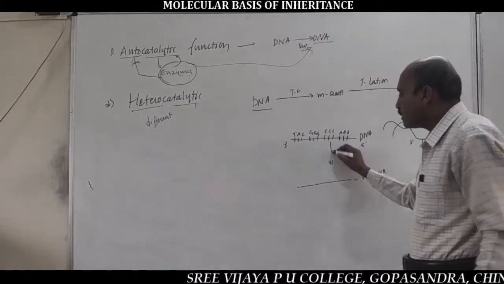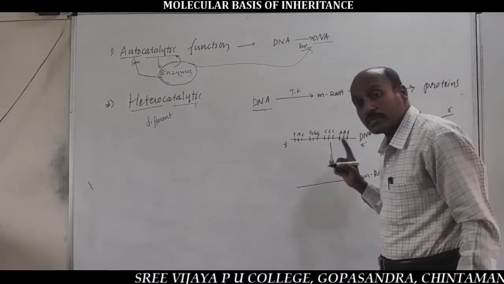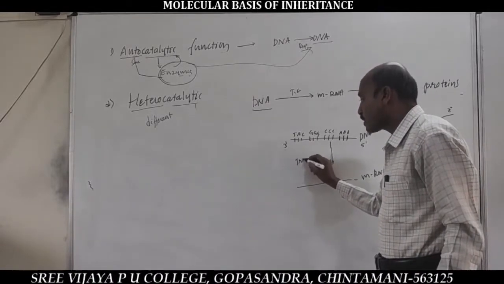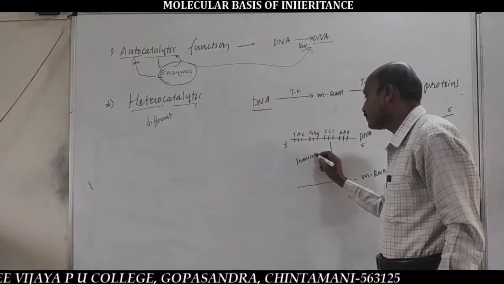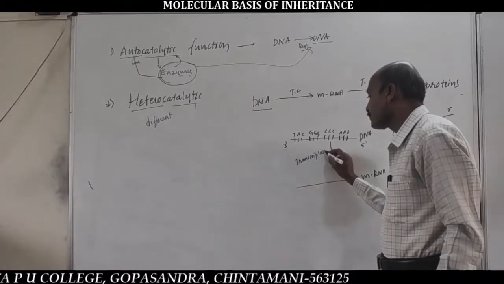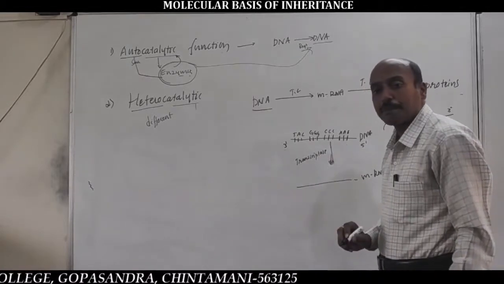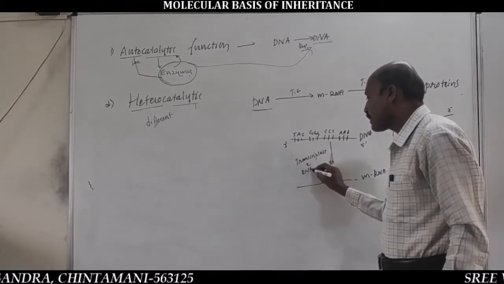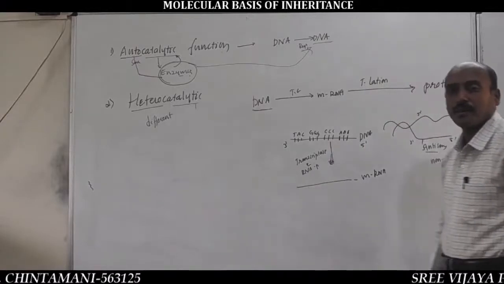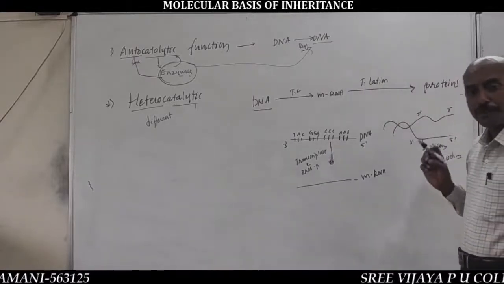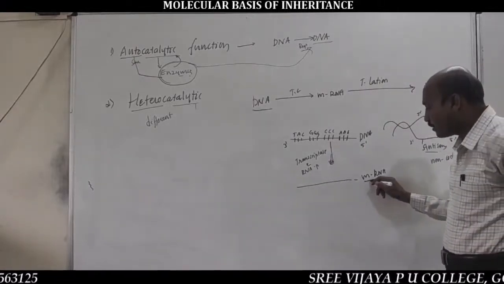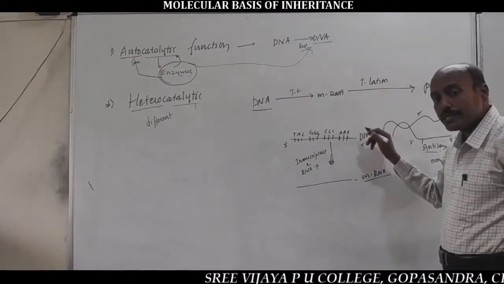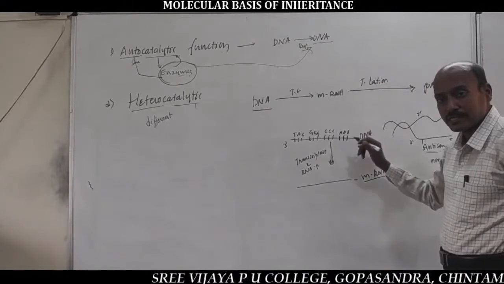So in transcription, to synthesize the mRNA, in the presence of transcriptase enzyme. The enzyme named transcriptase is also called RNA polymerase enzyme. RNA polymerase is responsible for synthesis of mRNA from the DNA antisense strand.